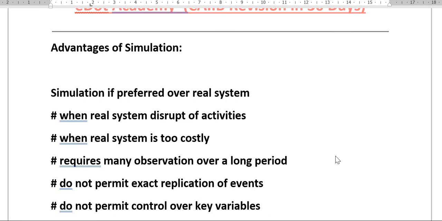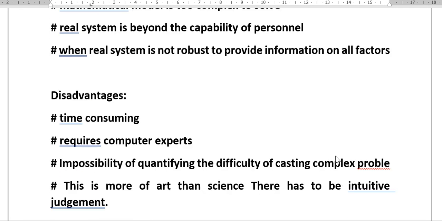Now we'll see what are the disadvantages. Simulations are very time consuming and require computer experts, because nowadays all the simulations are done with the help of computers. Sometimes you cannot quantify a complex problem. That means you cannot tell the quantity value of the problem, so this becomes impossible for the simulation model.